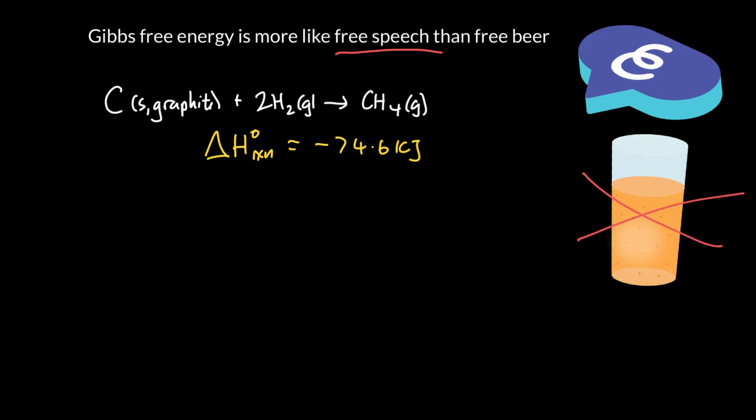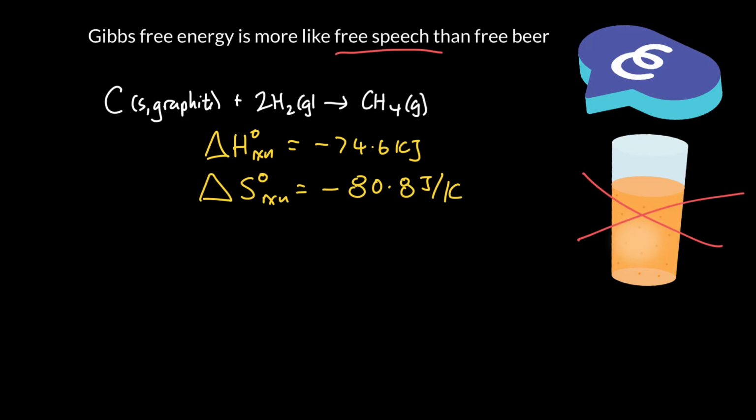Hold on. It turns out that energy is not free to use, so you can't use all that heat. So we have to calculate ΔS of reaction, and ΔS of reaction is minus 80.8 joules per Kelvin. That immediately tells us that the molecules of methane have fewer microstates than the molecules of hydrogen and graphite. If you like, the methane is more organized, the reactants are more disorganized.